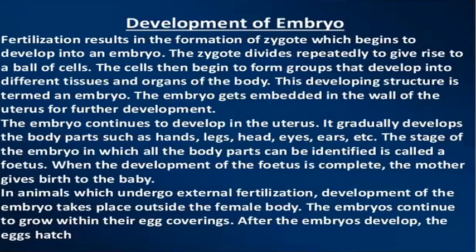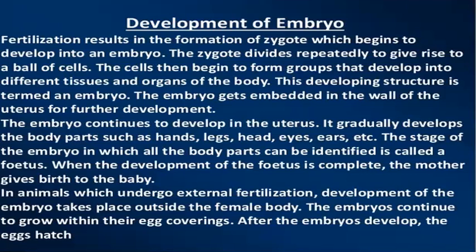The embryo then gets embedded to the walls of the uterus in the female body for further development. The embryo continues to develop in the uterus. It develops body parts like hands, legs, even the brain starts getting developed, heart, ears, eyes, etc. That stage of the embryo in which all the body parts can be identified is called the fetus. And when the development of the fetus is complete, the mother gives birth to the baby.